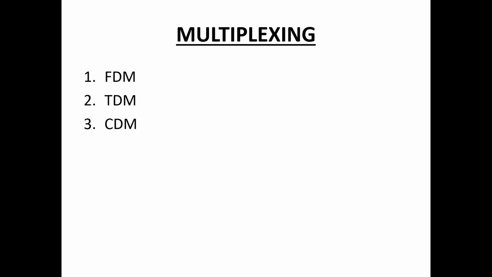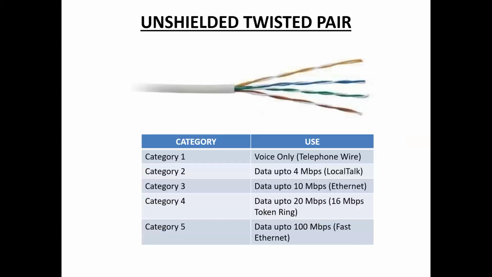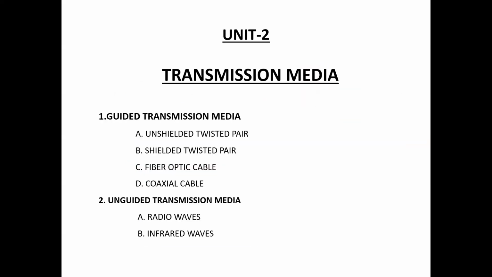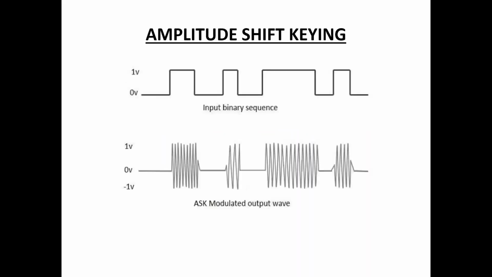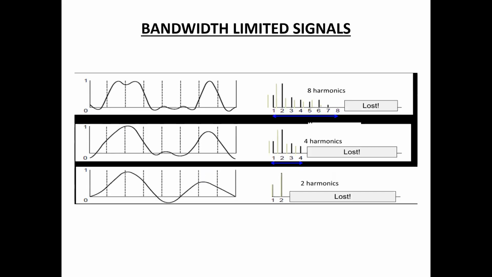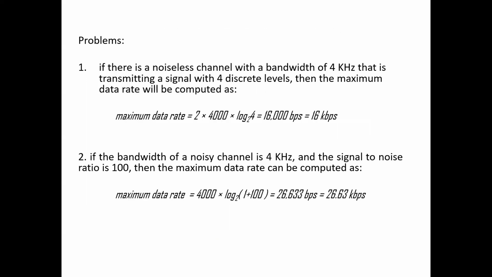So these are the three types of multiplexing. In this class we discussed transmission media, types of transmission media, guided and unguided, and different types of multiplexing: frequency division multiplexing, time division multiplexing, and code division multiplexing. In the next class, we will discuss digital modulation techniques, Fourier analysis, bandwidth limited signals, the maximum data rate of a channel, and some problems.